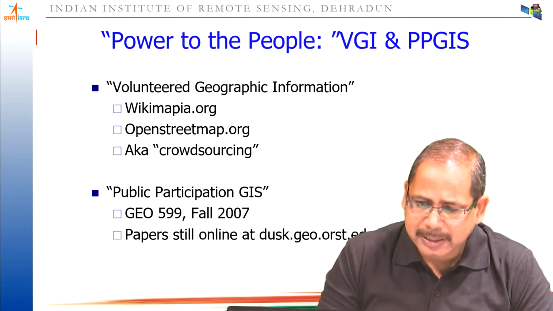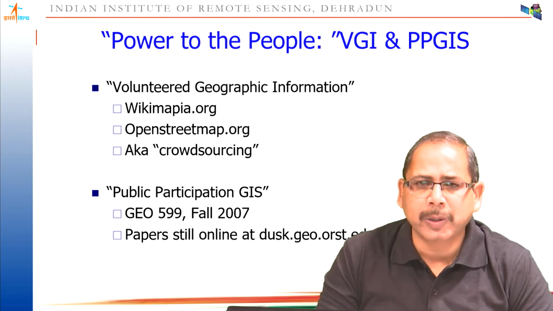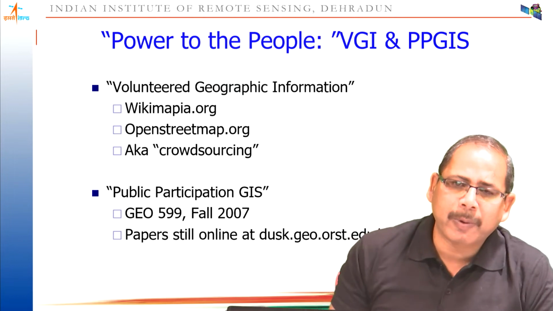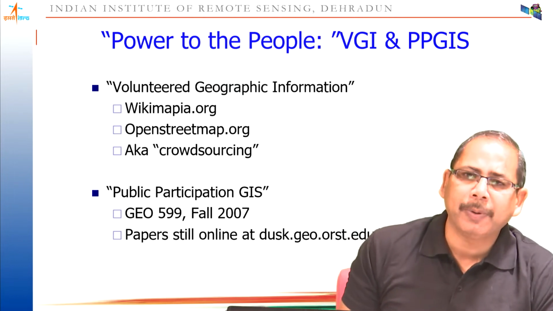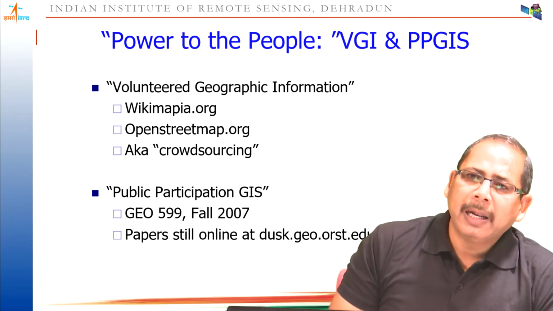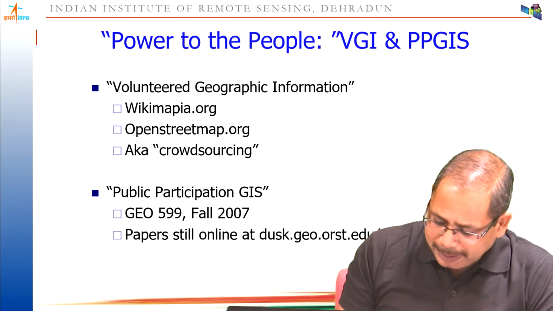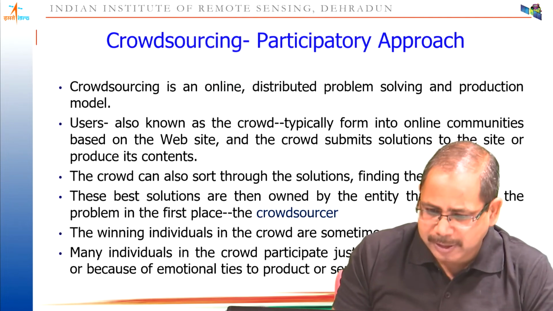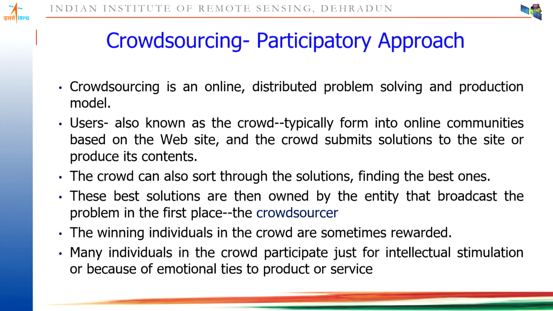PPGIS is possible because in today's environment we have very good internet connectivity, and our smart mobile phones are capable of doing a lot of computation in the local devices themselves. So public participation in GIS is another important terminology which we frequently use in GIS. This morning the crowdsourcing and participatory approach was also discussed in detail. Crowdsourcing basically means you are involving the users in data creation and all the GIS activities.